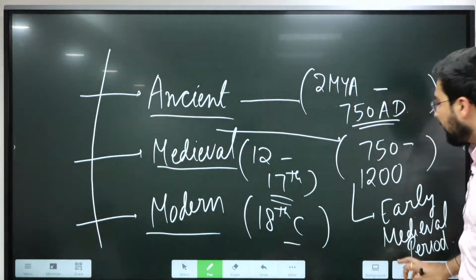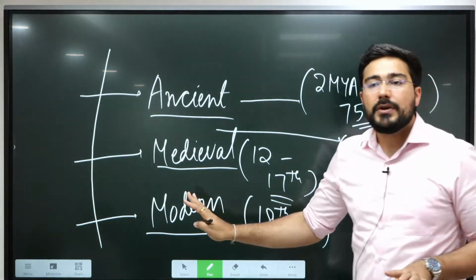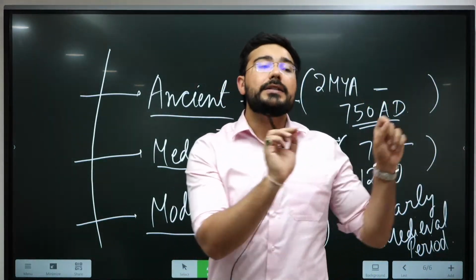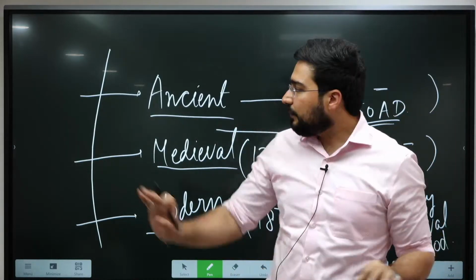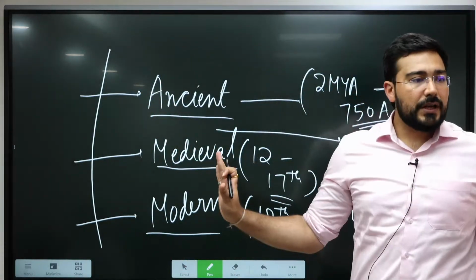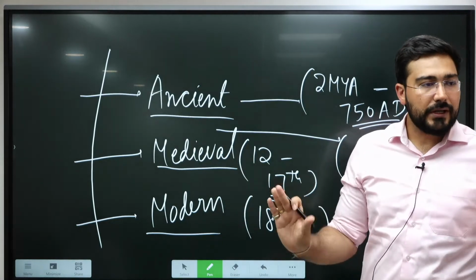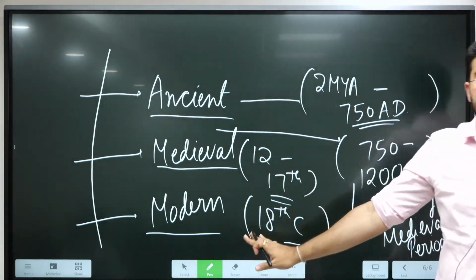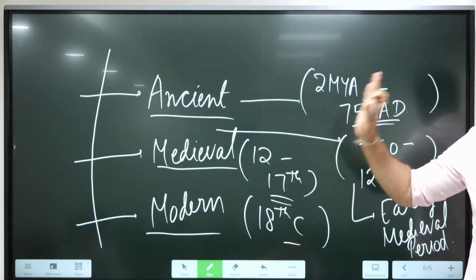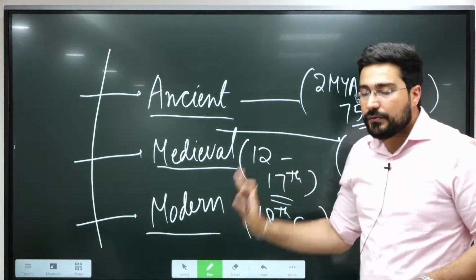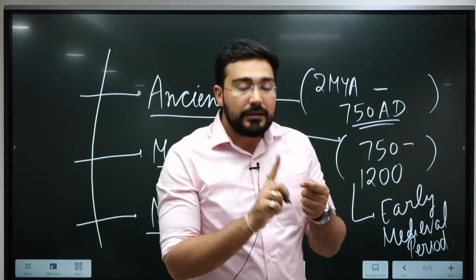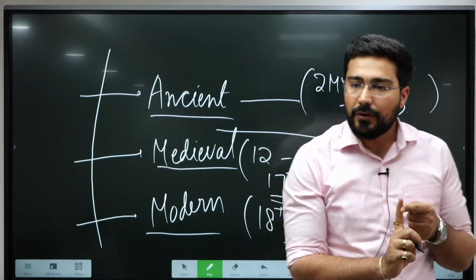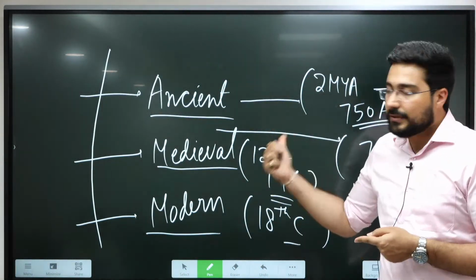So I hope this second part is clear to all of you, that history in India as well as the world, this periodization is now the same with the world. Not only in India, it is ancient, then early medieval, medieval, and then finally the modern. So this is the periodization of history which we follow right now. So I think the definition of history is clear to all of you. Okay, second comes this part.